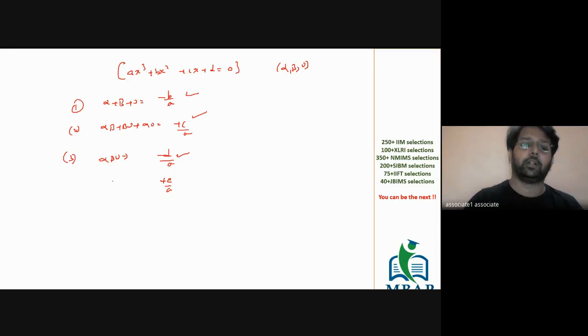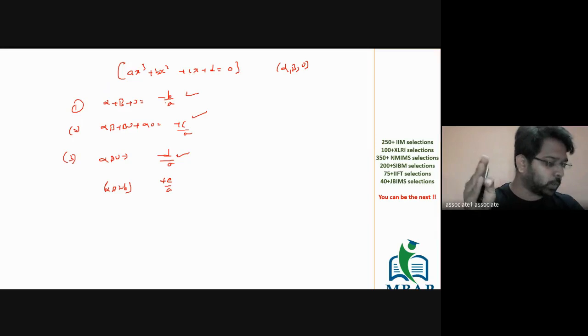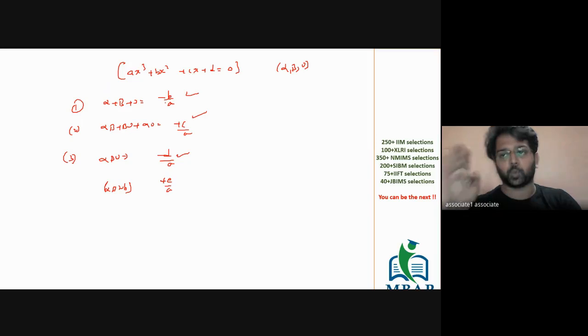So the sequence of minus b by a, plus c by a, minus d by a, plus e by a goes on depending on the number of roots or number of solutions which are possible for the given expression. Clear? So it is not going to be termed as alpha plus beta or sum of roots. It is the sum of all the roots taking one at a time, two at a time, n at a time, depending on the number of roots which are available in the given expression.